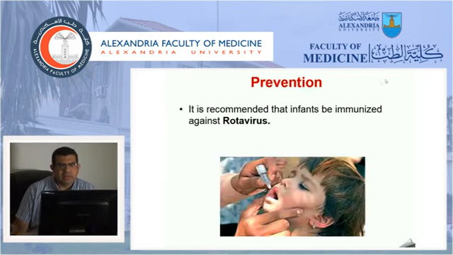Acute gastroenteritis can sometimes be prevented. The available vaccination targets rotavirus, which is the most important viral agent, and the most important agent in every part of the world, to cause acute gastroenteritis in infants and small children. The rotavirus vaccine is obligatory in the vaccination schedule in some countries, but in Egypt it is still not available as an obligatory vaccine.